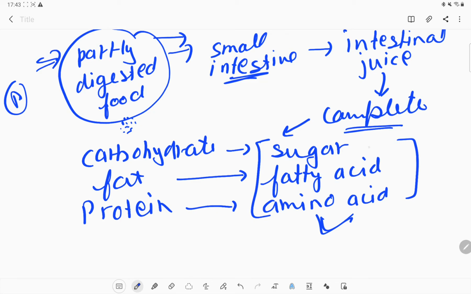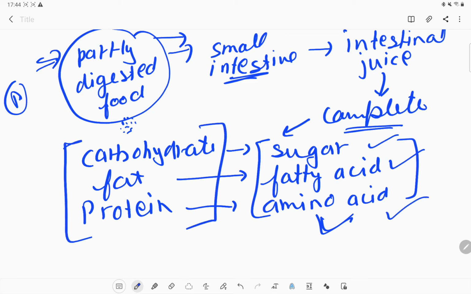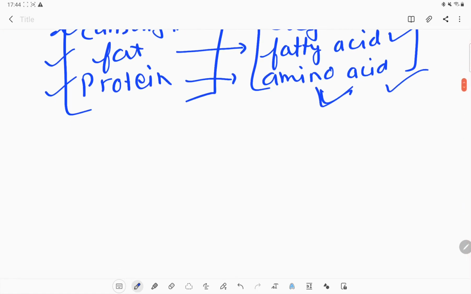Our body has a tendency to absorb sugar, fatty acid and amino acid, but it cannot absorb the complex components, which are directly carbohydrate, fat or protein. That's why digestion takes place and converts them into these simple forms. Okay, now it requires absorption.